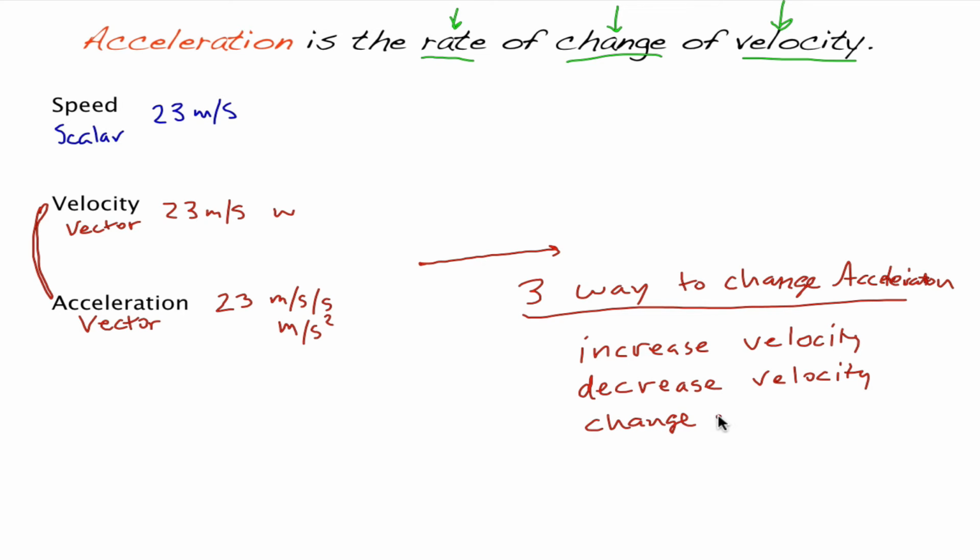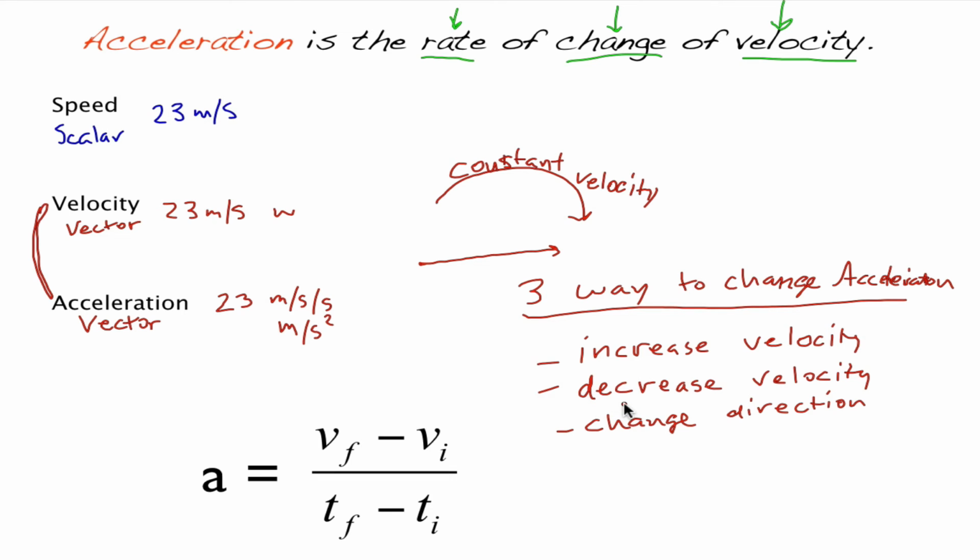The third way, and this is one of the ways that we don't really think about, is if we change direction. Because we have to know direction in velocity, if you change that direction, so if you start driving around a corner, are you accelerating? Even if you're going at constant speed around that corner, because you're changing direction, you're also accelerating. So those are the 3 ways we accelerate.